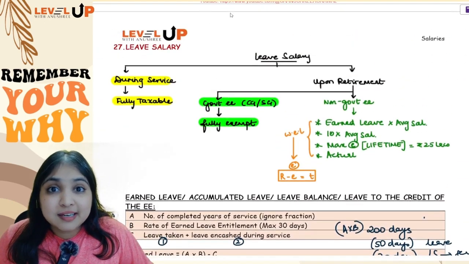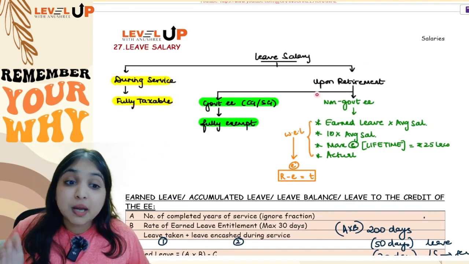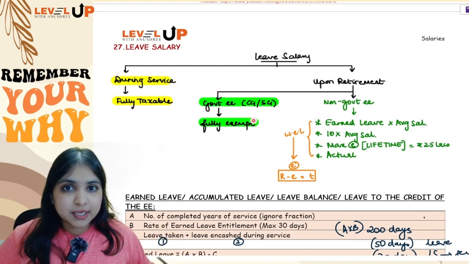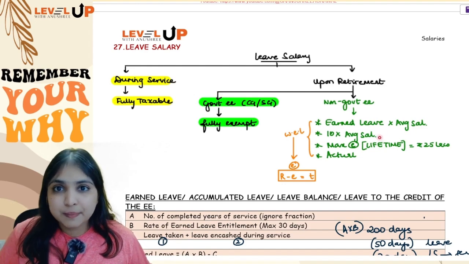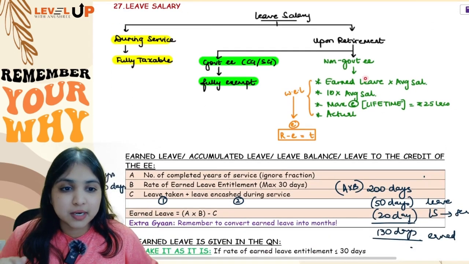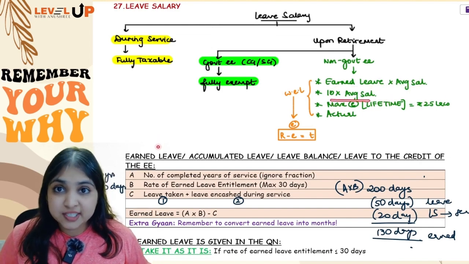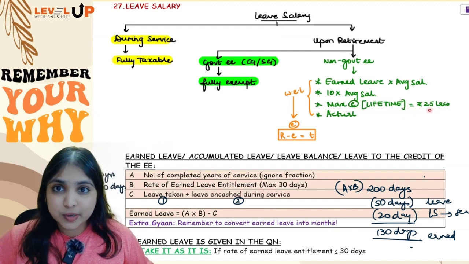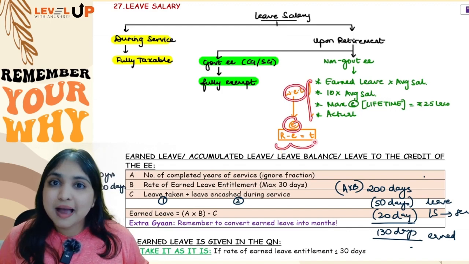Any leave salary received during service will be fully taxable for all employees. Leave salary received upon retirement for government employees will be fully exempt. For non-government employees, you will calculate 4 things. Out of the 4 things, whichever is the least will be exempt. What are the 4 things? Number 1, earned leave into average salary. Number 2, 10 into average salary. Number 3, maximum exemption which you can enjoy in entire lifetime is 25 lakh rupees. Number 4, actual leave salary. Out of the 4, whichever is the least will be exempt. Received minus exempt, balance will be taxable.